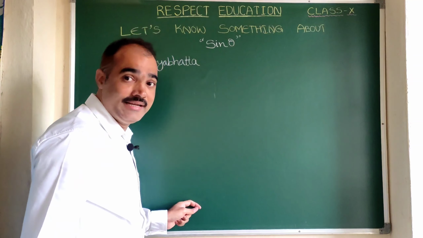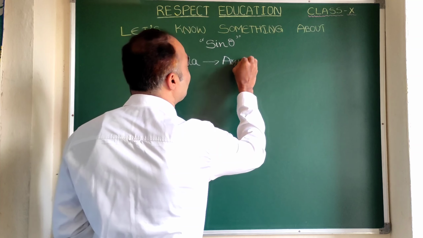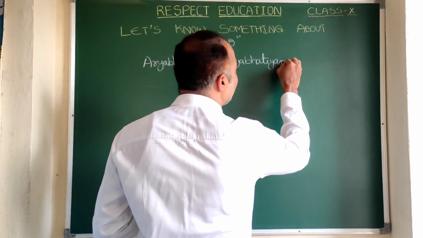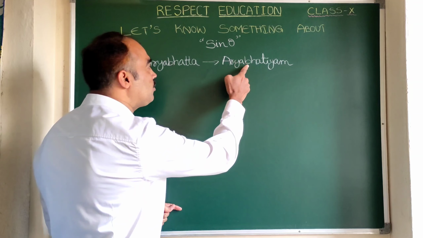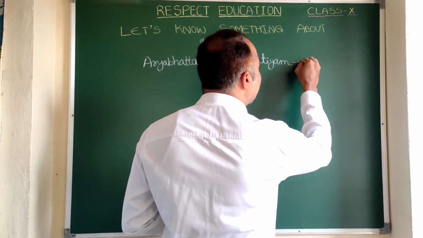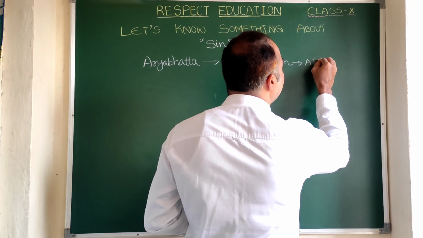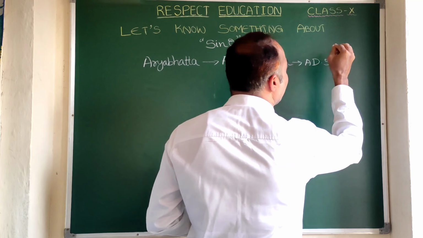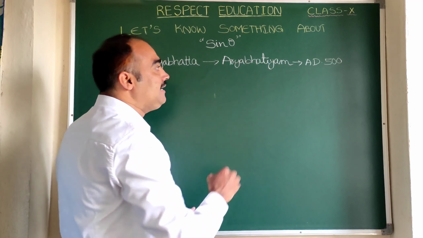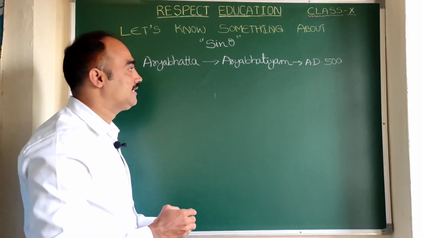When he was writing a book called Aryabhattiyam. What is the name of the book? Aryabhattiyam. This book was written by Aryabhatta. It was written after Christ, around the year AD 500. So, when he was writing this book, he used the concept of sin theta.